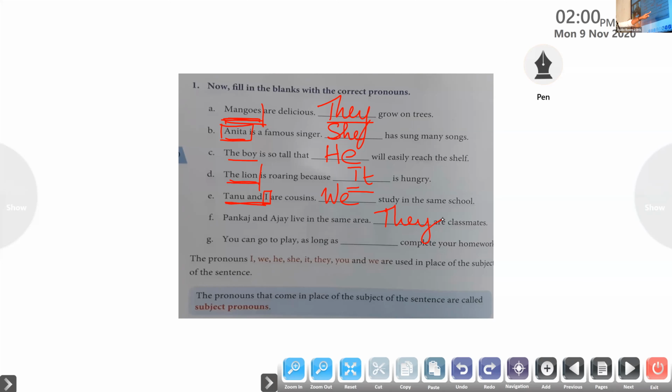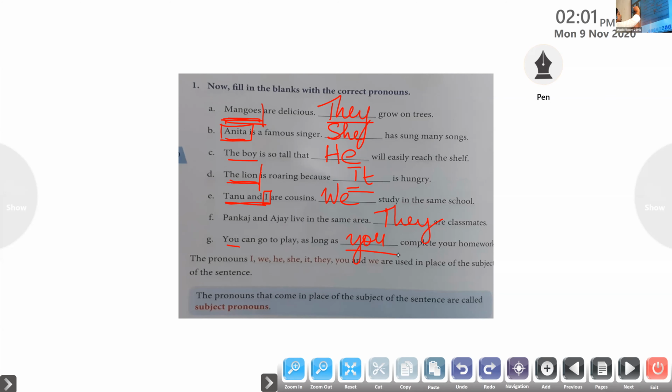So which pronoun do we have to use here? The same pronoun, you. Your mother is telling you or your father is telling you, you can go to play as long as you complete your homework. So here we have to write the pronoun you. Have you understood? Here anyone is telling you that unless you complete your homework, you can't go and play today.